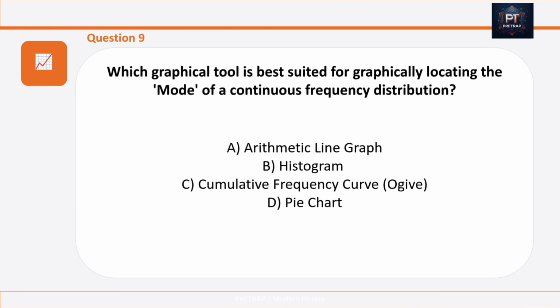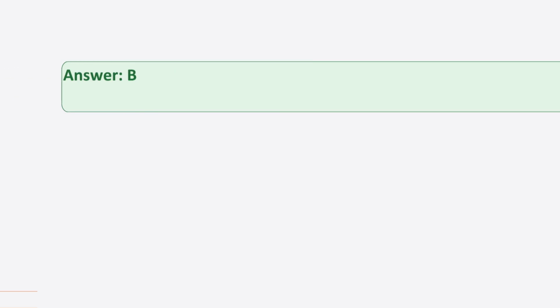Question number 9 is, which graphical tool is best suited for graphically locating the mode of a continuous frequency distribution? Option A, arithmetic line graph. Option B, histogram. Option C, cumulative frequency. Option D, pie chart. And the answer is option B, histogram.